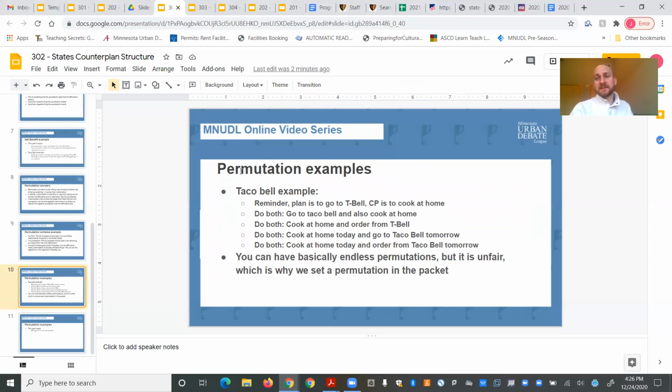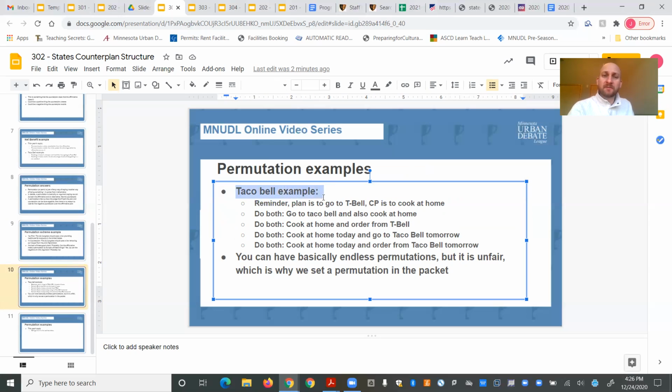Okay, here's some permutation examples for the actual examples we talked about already. So for the Taco Bell example, if affirmative says go to Taco Bell, negative says nope, stay home and cook, what you could do is say you could do both, right? You could go to Taco Bell and also cook at home. There's nothing stopping you from doing that. I don't think that's a very good permutation because it doesn't really gain the benefits of either, and presumably it would cost more to do both. But that is a possibility, right?